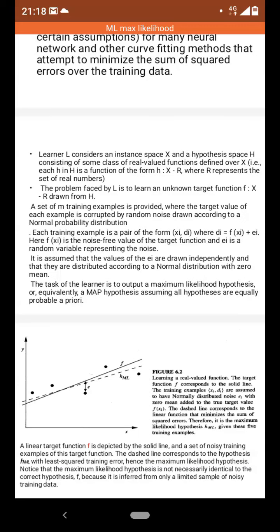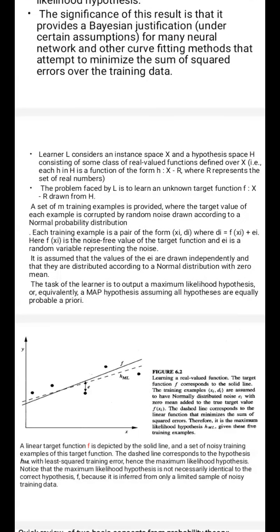We can see why we are following this normal probability distribution in a later class. So now you are assuming that the data provided to you, the examples, is not perfect. It has some errors, and this noise is distributed in the normal probability manner.